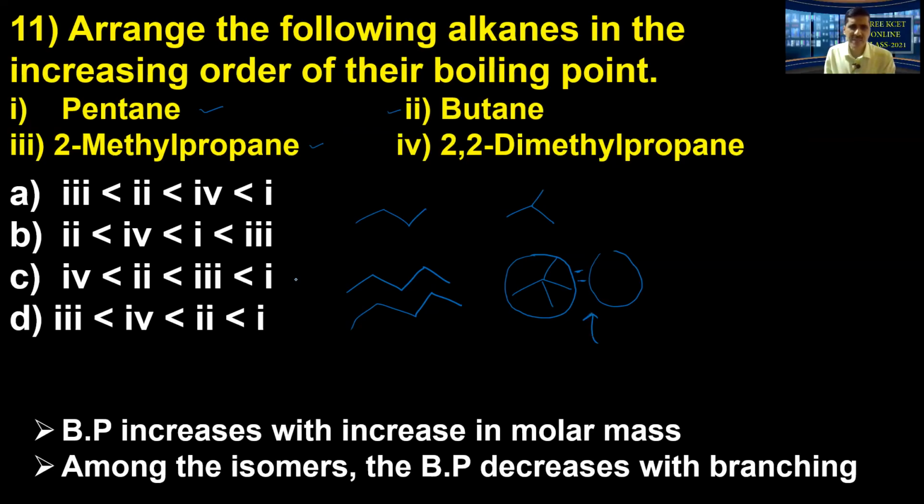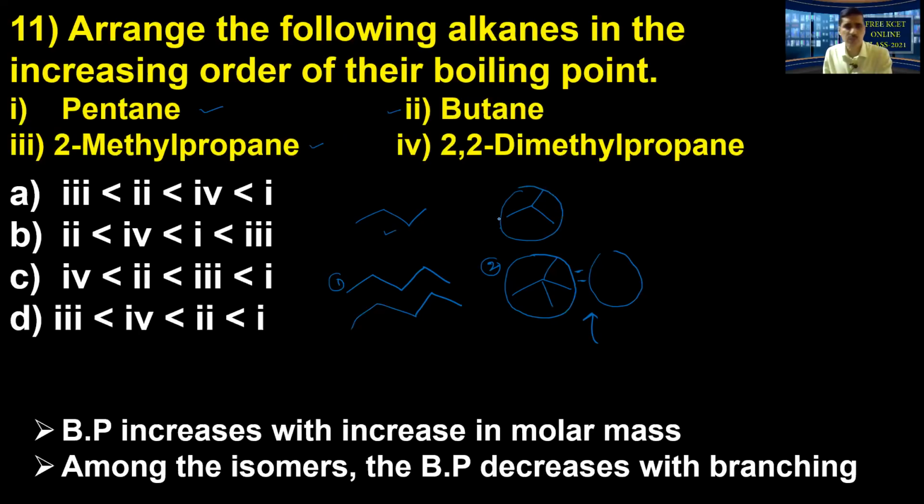Here the options are very clear. The first one is going to be pentane, the highest, right? Then comes another form of branched pentane. Look at this, 2,2-dimethyl, this is what we call neopentane. This must come next, option number 2 must come next. Then we have butane and the branched butane, isobutane. So this comes next. Least is going to be the branched butane.